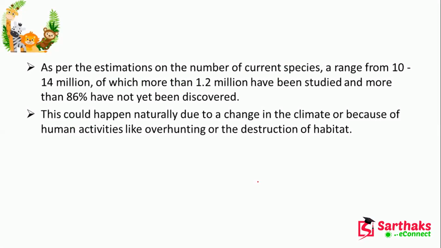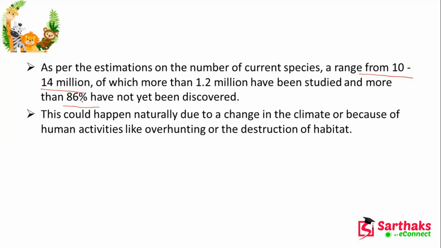Now, as per the estimation on the number of current species, the range is 10 to 14 million, of which more than 1.2 million have been studied and more than 86% have not yet been discovered.